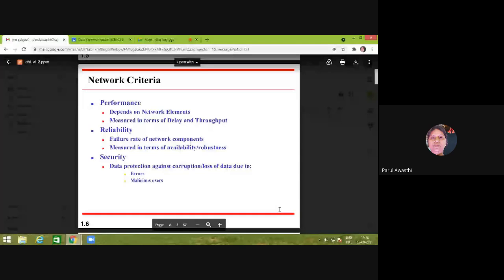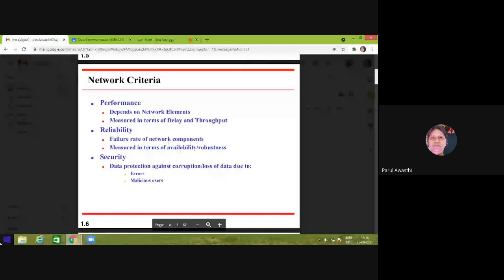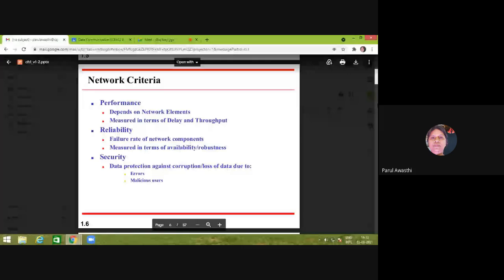So which particular network is better, or what is the criteria for the selection of a particular network? It depends upon these three parameters: performance, then reliability, how reliable this network is, and security, what amount of security we will get if we use this particular network. So these are the criteria for the selection of a network for any application.